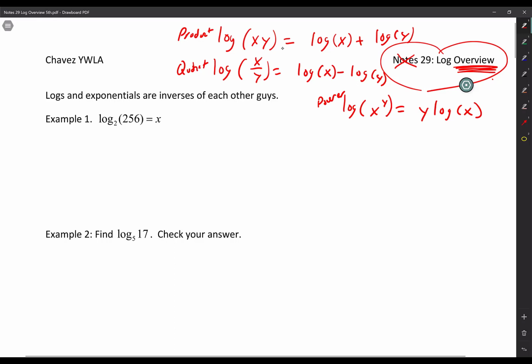Let's see, what else do we got to know about that? If you want to know where these rules come from, logs and exponential functions are inverses of each other, guys. So these rules really just come from your power rules, your exponential rules. That's where it comes from.